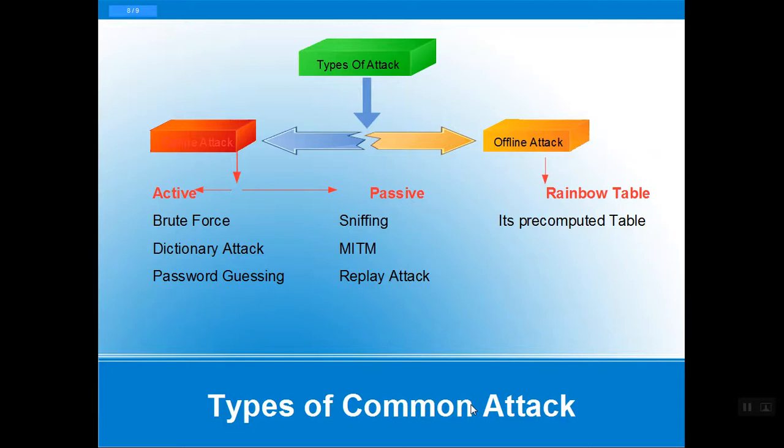MITM intercepts between the victim and the destination, between the two workstations, intercepting and analyzing the packets. And the rainbow table is a pre-computed table for reversing cryptographic hashes. So these are the common types of attack.